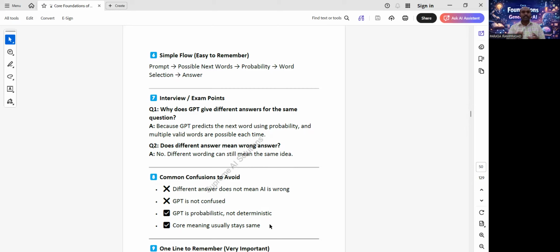Question 1: why does GPT give different answers for the same question? Answer: because GPT predicts the next word using probability and multiple valid words are possible.